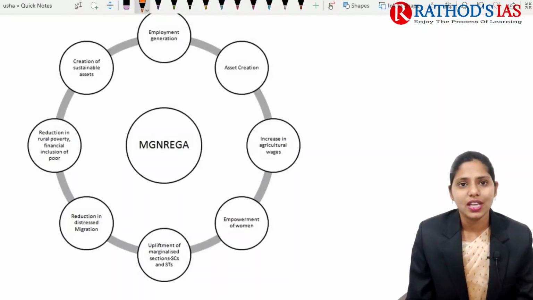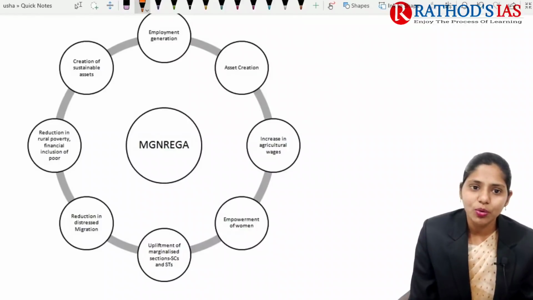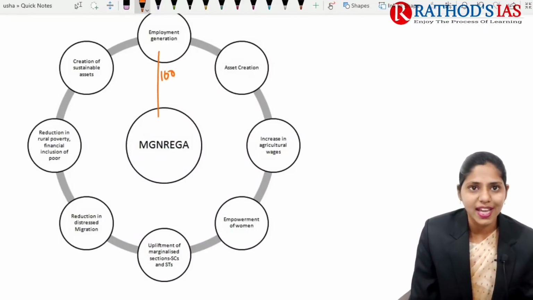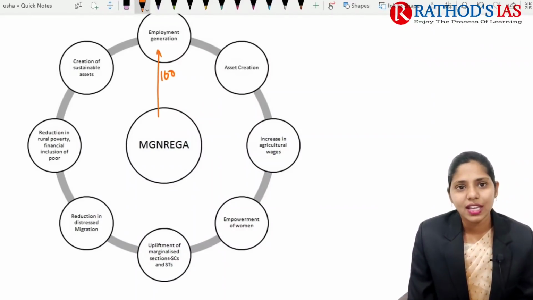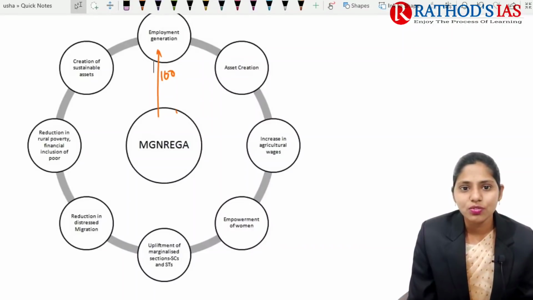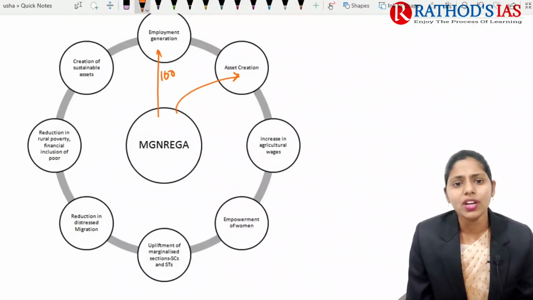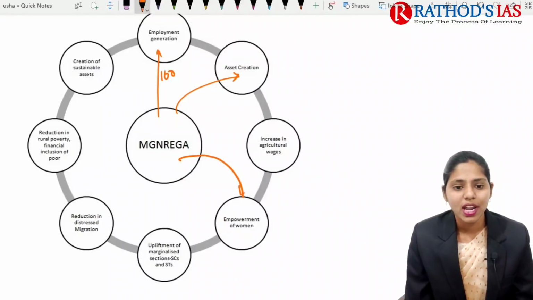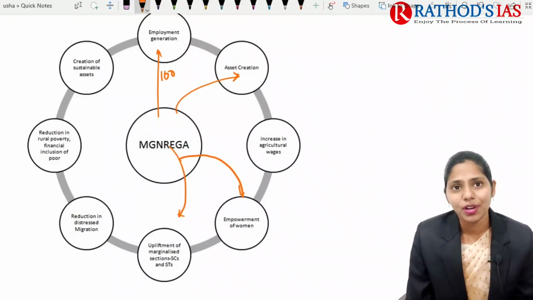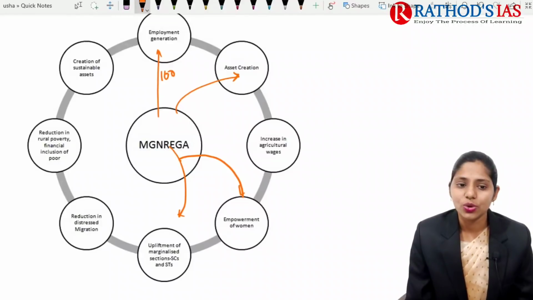If we are talking about this MGNREGA, it is mainly providing 100 days of employment guarantee, right? After providing the employment, they will also be focusing on asset creation. Whenever there is an increase in agriculture wages, whenever they are getting proper wages, that will also lead to empowerment of women, and that will be helpful for the upliftment of marginalized sections of people like scheduled castes and scheduled tribes.